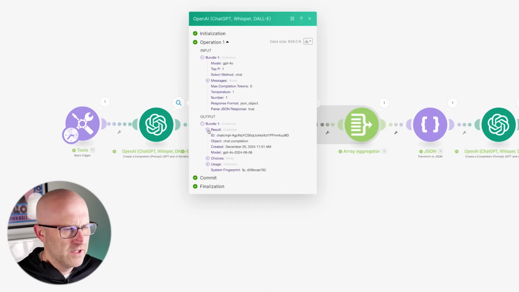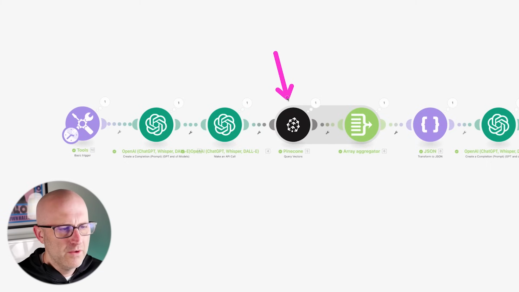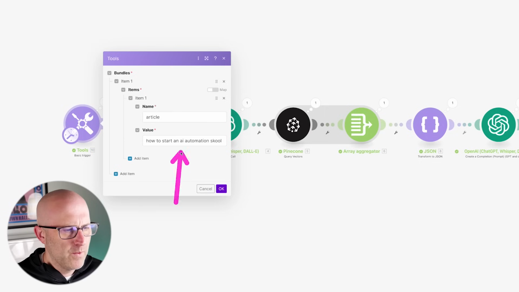If I open this up and look at the result, the search terms are AI automation community building, starting AI school, creating online AI community, AI automation education platforms. Again, these are the search terms that ChatGPT came up with to help us query our own database based off of the topic we want to write about.